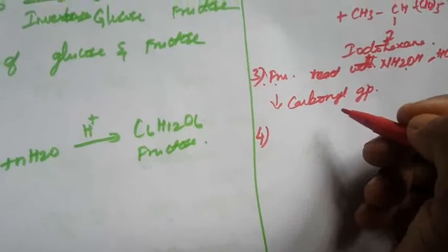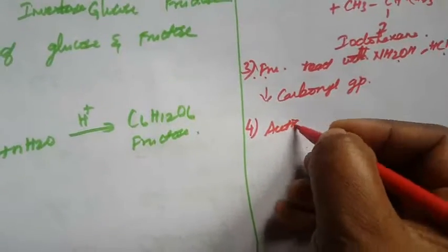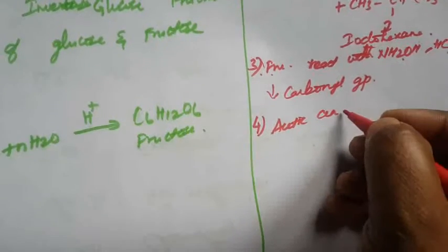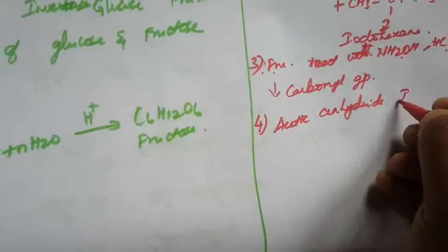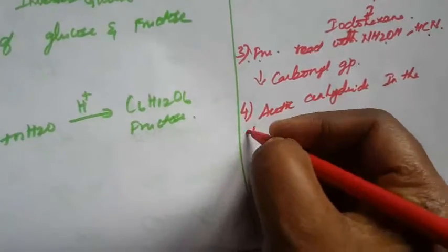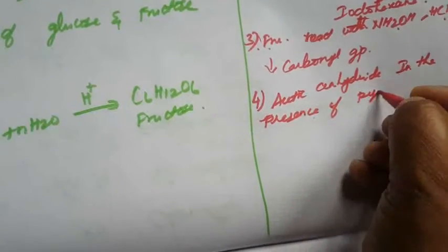Another point is that fructose reacts with acetic anhydride in the presence of pyridine to form a pentaacetate.